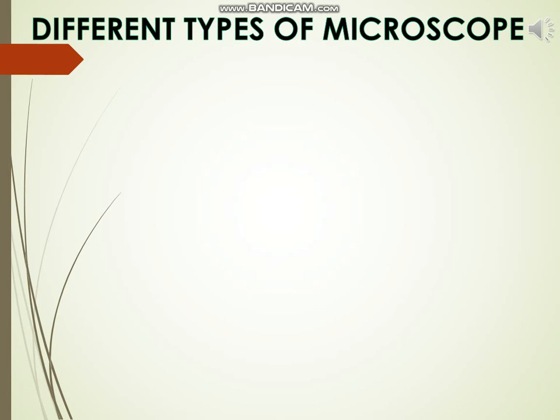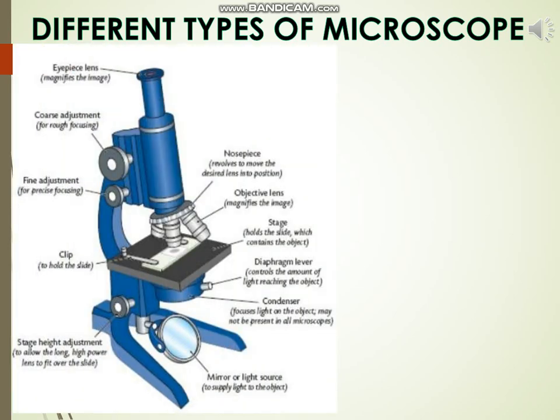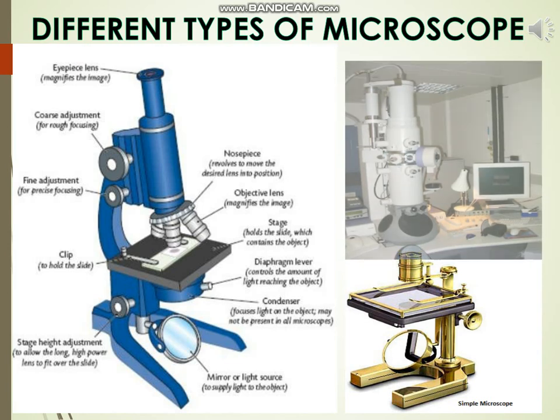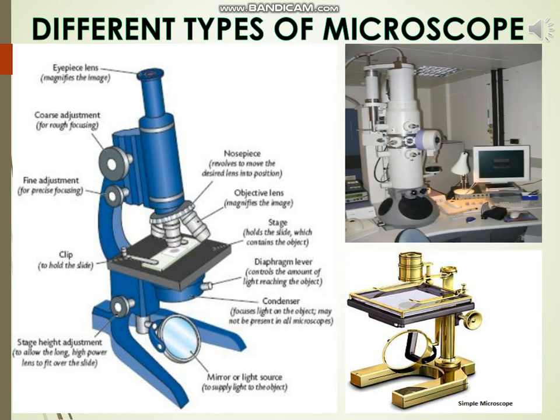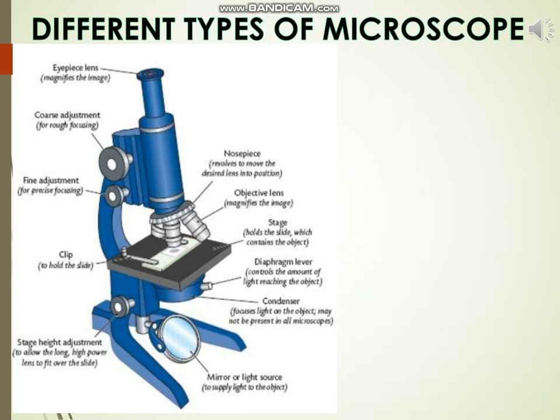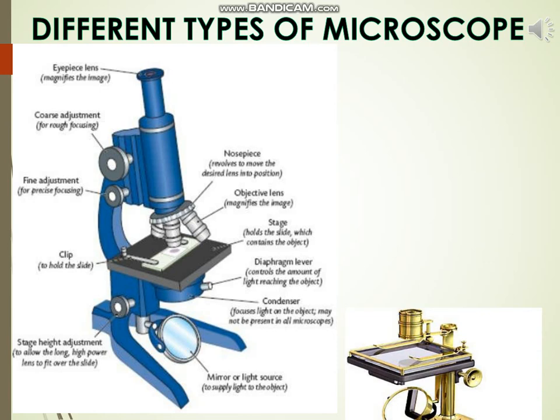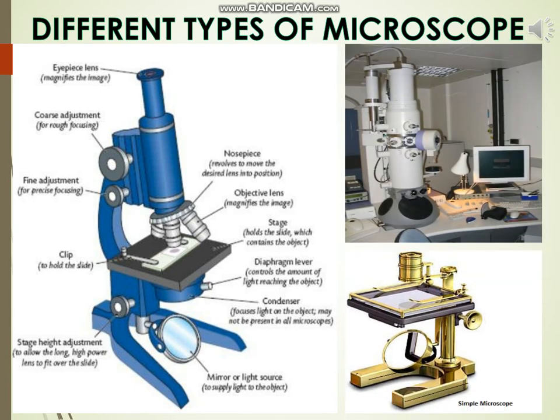Microscopes are of different types, like compound microscope, simple microscope and electron microscope. The compound microscope consists of eyepiece, body tube, microscope slide, condenser, mirror, base, stage, swivel, objective lens, arm, fine adjustment, coarse adjustment. All these parts help us to observe the clear-cut section view and transverse view of the slides.